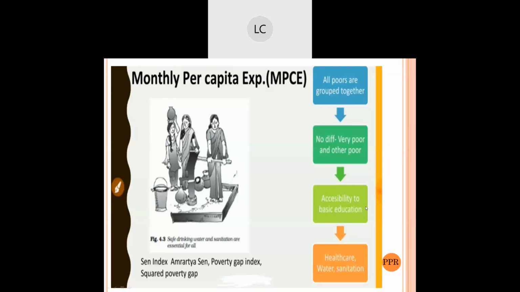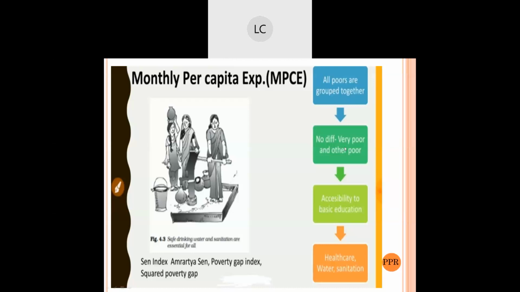Then economists state that a major problem with this economy is that it groups all the poor together. It does not differentiate between the poor and the other poor. If you are making a differentiation, here you can't make it and you can't identify the poor in that category. If you are making groups of the poor, you can't identify them here.